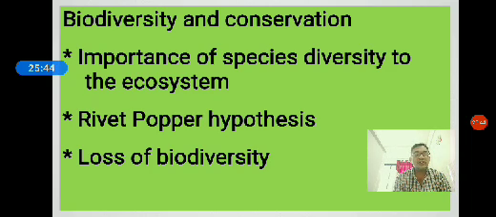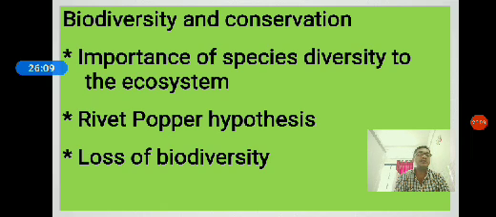In this class, we discussed first the species area relationship. This concept was first described by a scientist called Alexander von Humboldt. He studied the species area relationship in the South American forest.